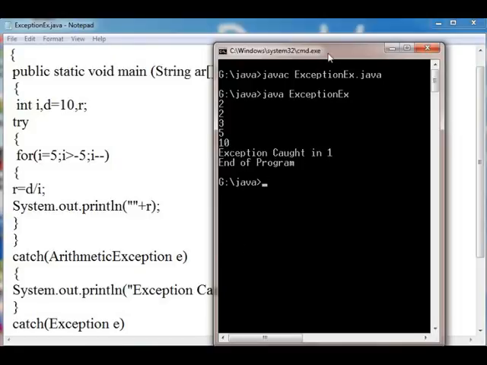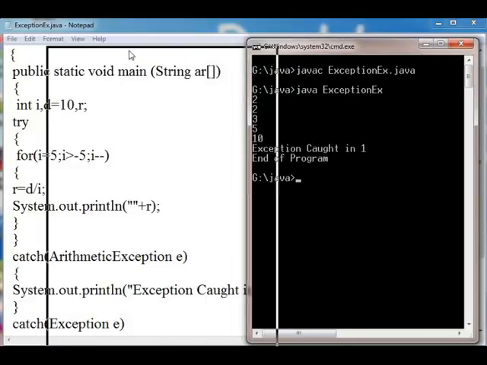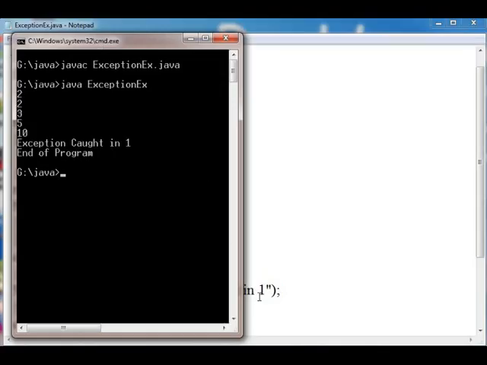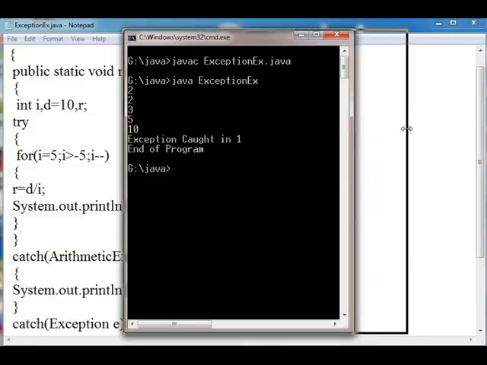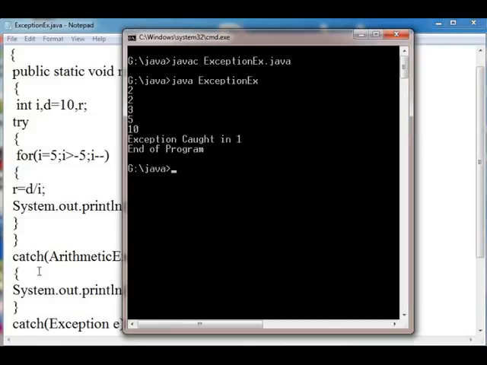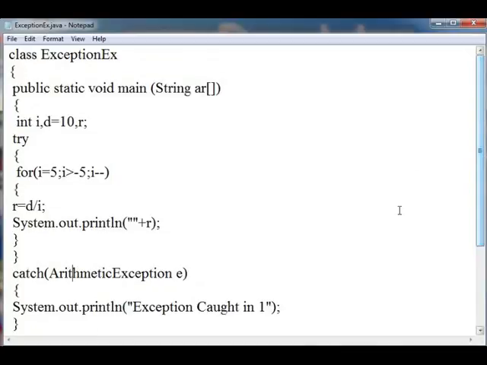It prints "exception caught in 1". Okay, so this shows that our exception is caught in this, and then "end of program" is written, which shows our program is executed successfully. So this is about the exception. Thank you very much.